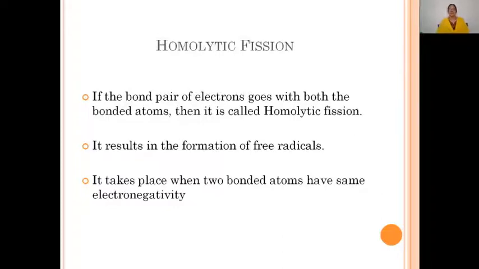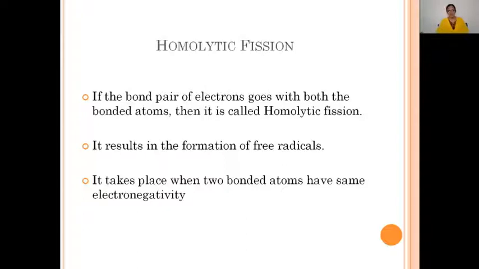The bond pair of electrons, one electron from the pair goes with each of the bonded atoms, then it is called homolytic fission. So, due to homolytic fission, what happens? We get free radicals. So, what is a free radical? Free radicals are nothing but an atom or group of atoms, also known as species, with an odd electron or unpaired electron or free electron. That is known as a free radical. And generally free radicals are highly reactive because they possess an odd electron.